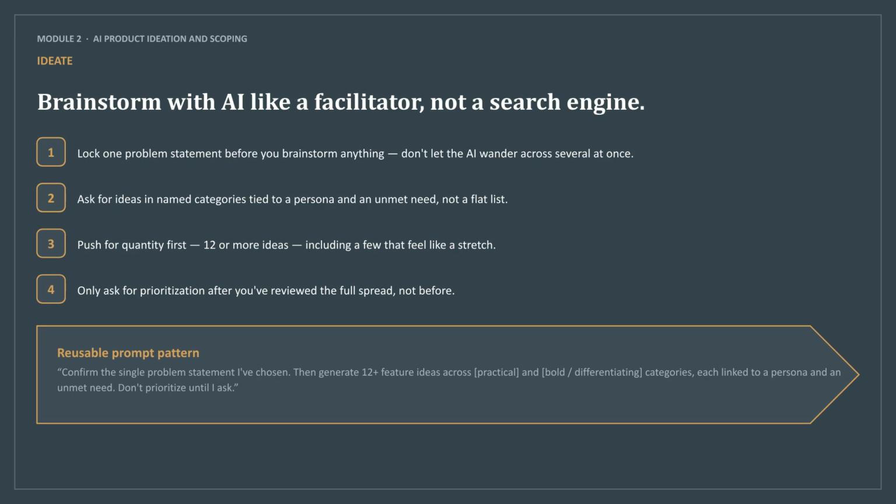Brainstorm with AI as a facilitator. Lock your problem statement first. Request ideas in categorized groups linked to personas and needs. Prioritize quantity over quality, and only ask the AI to rank the results after you have reviewed the full list.